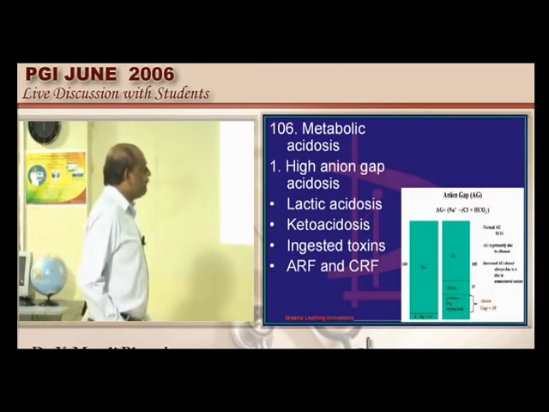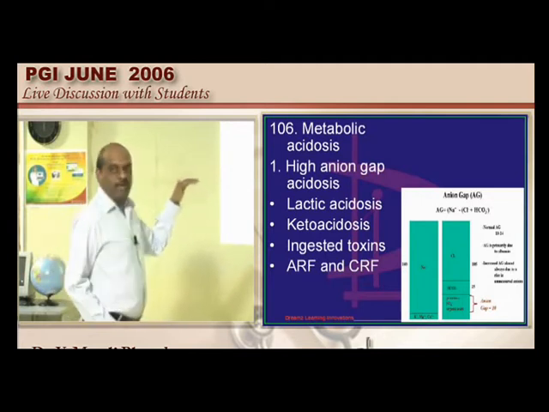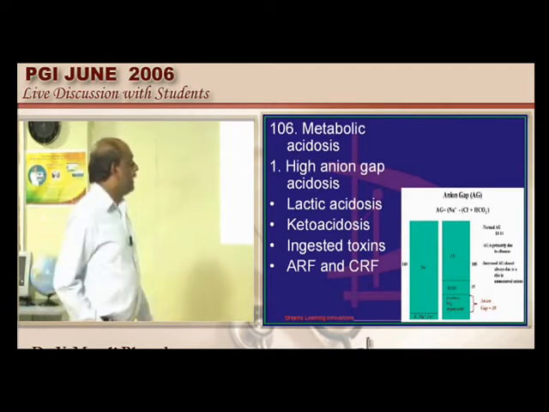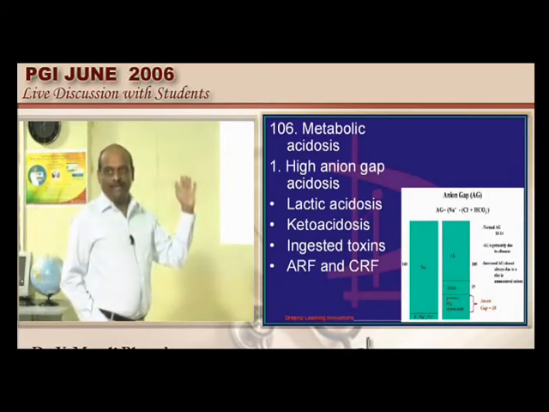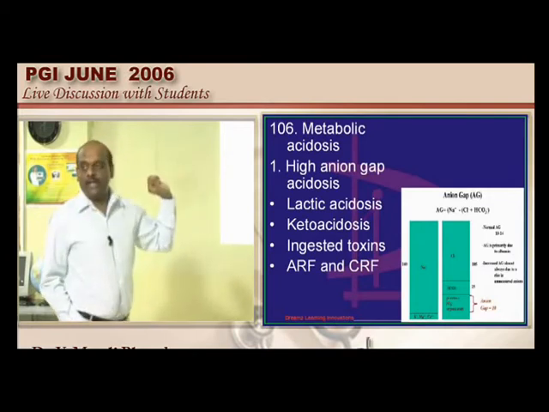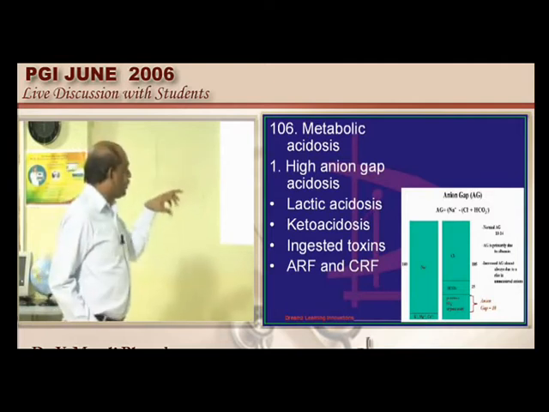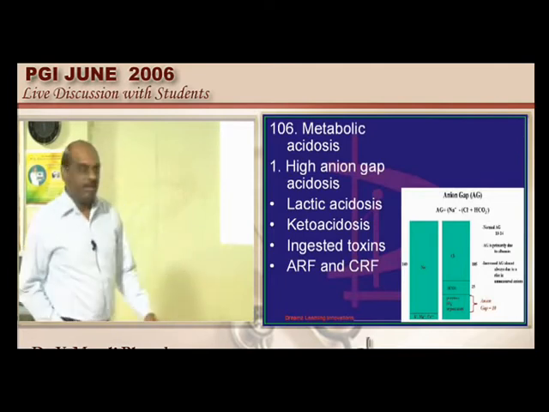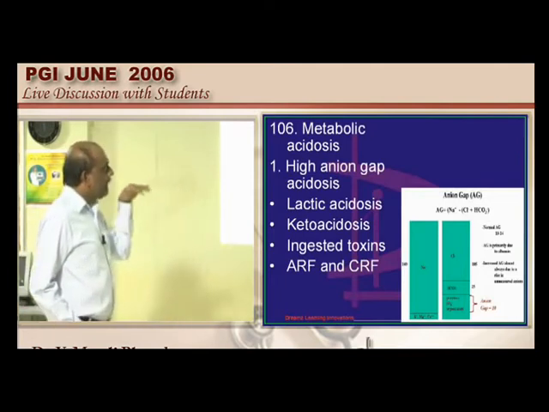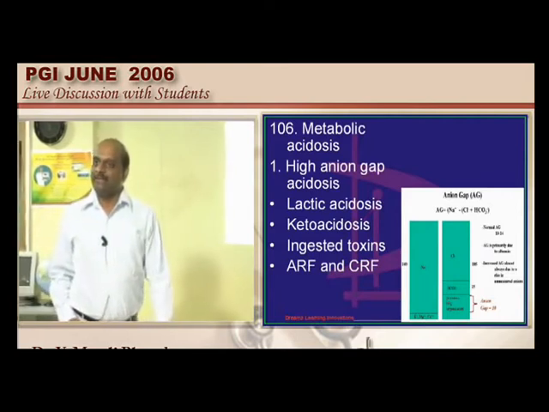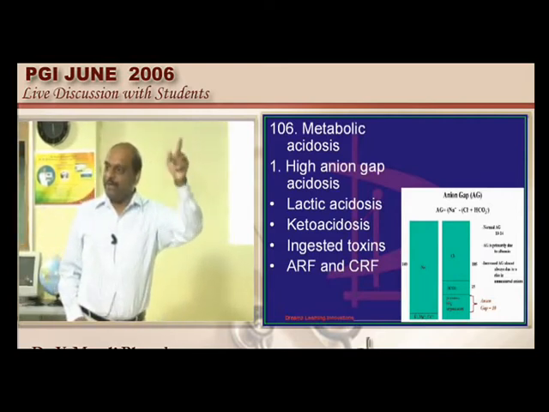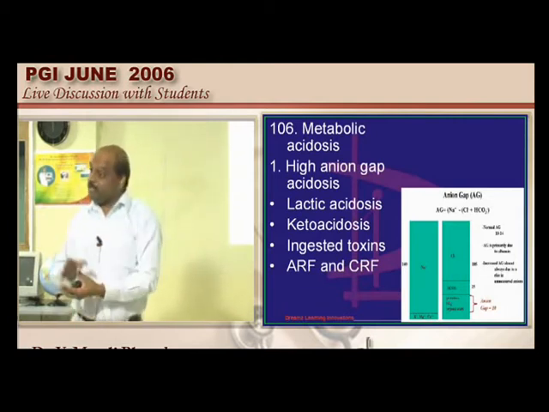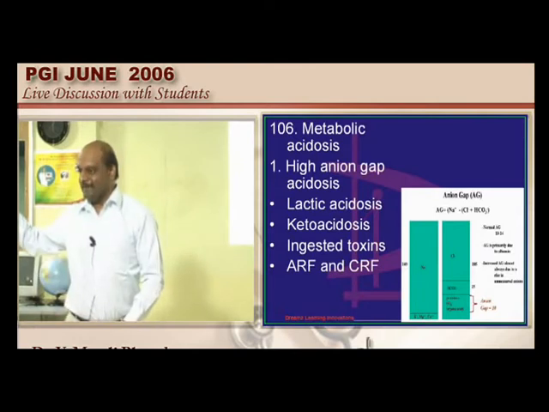So in anion gap we are subtracting chloride and bicarbonate from sodium. What are we subtracting? Anions from cations we are subtracting. Indirectly what we are doing? Sodium is called as measured cation. Chloride and bicarbonate is called measured anion. So measured cations minus measured anions will give us indirectly what we are doing? Unmeasured anions minus unmeasured cations is equal to measured cations minus measured anions. You got my point?